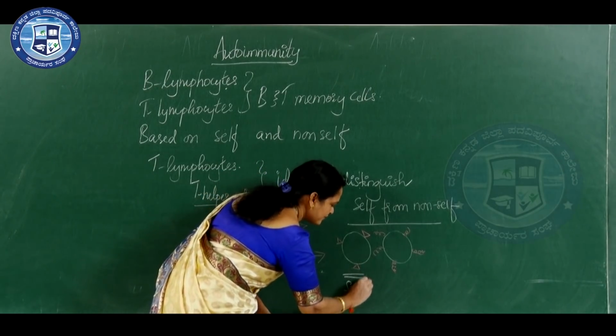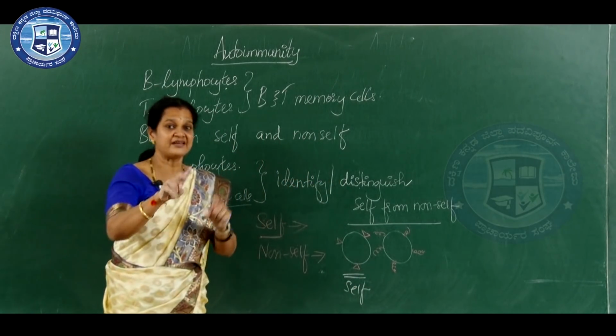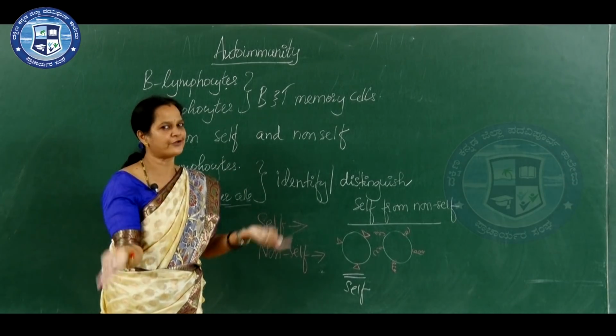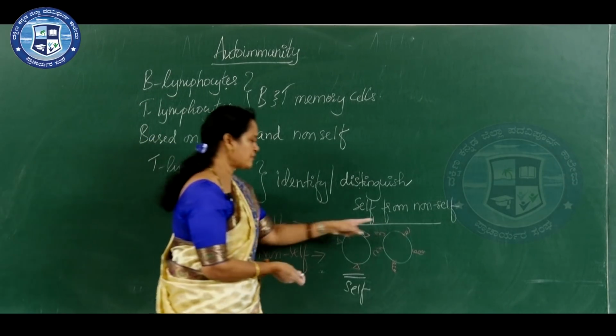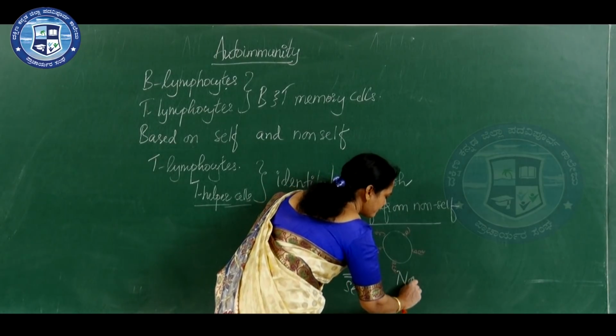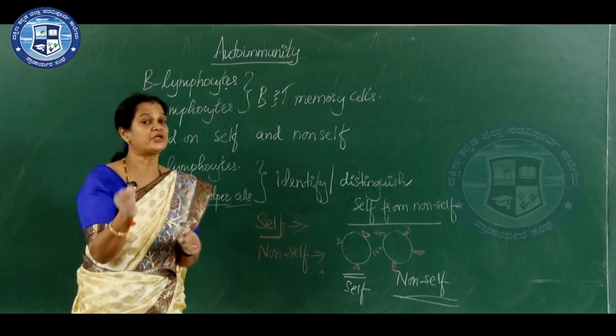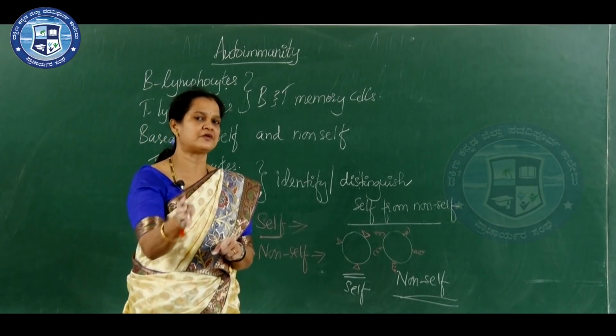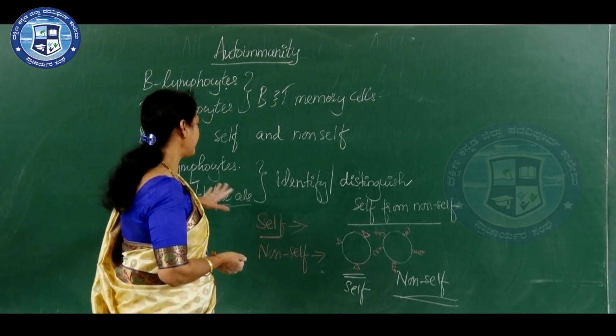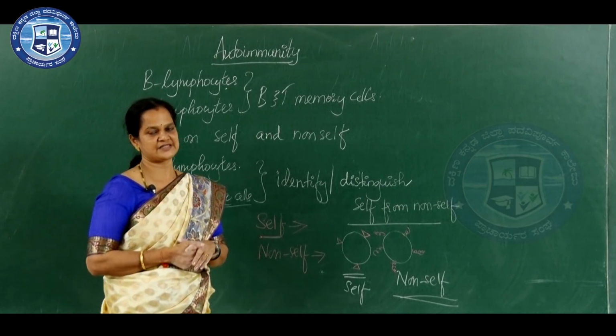This is self. If this pattern or design is not there on the surface, that is a foreign or outside substance or pathogen. This is non-self. So they have the ability to differentiate or distinguish self from non-self. That is how these helper cells work.